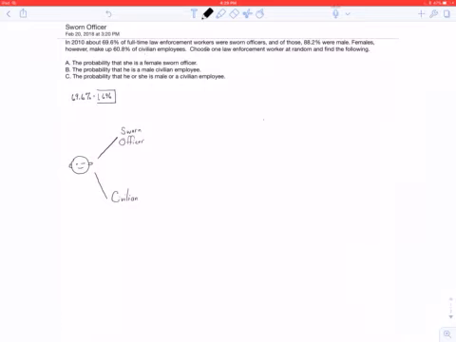Of the sworn officers, they can be subdivided into males or females. Of the civilians, they can also be broken into males or females.